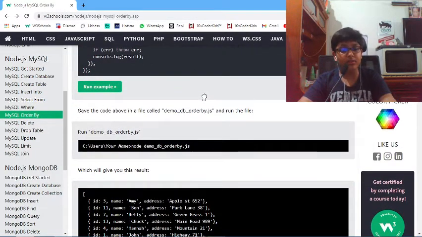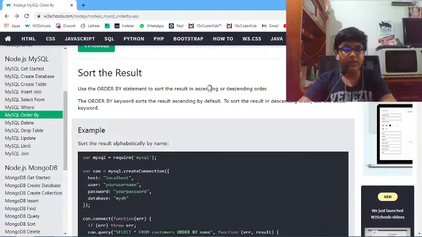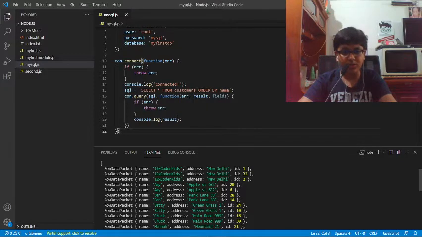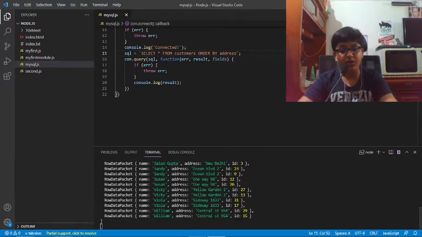So save the code above, which will give you this result. This sorts the result in ascending order by default. So these are all the results, sorted in ascending order according to the name. We could have done this according to the address instead. Now it will sort according to the address.